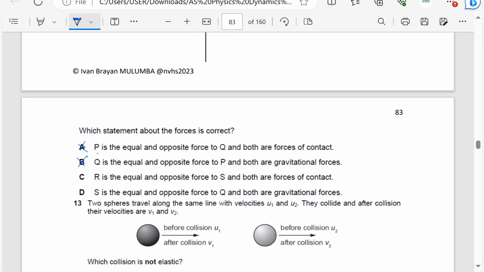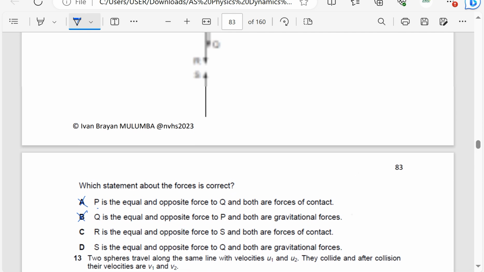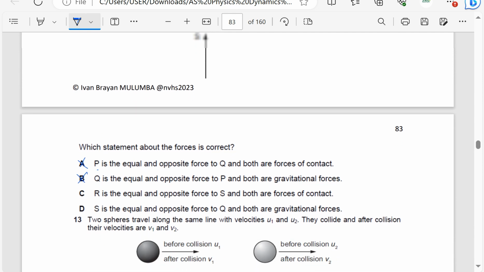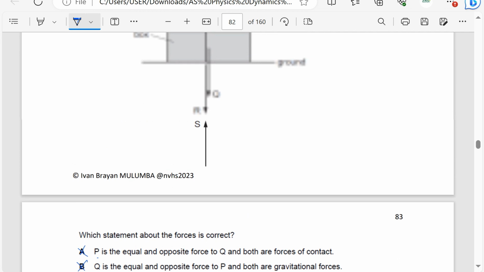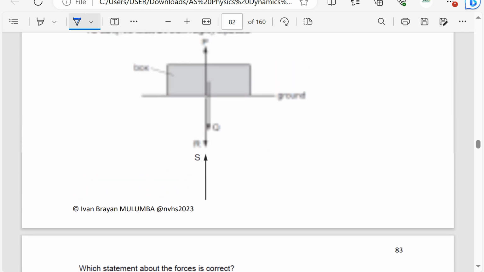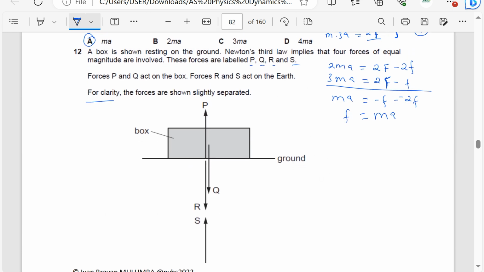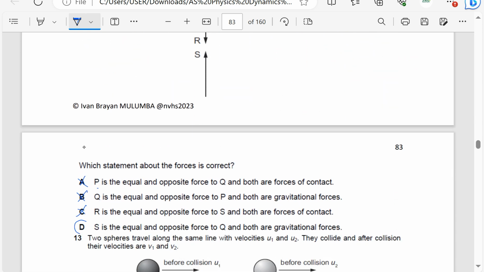Then R is the equal and opposite force to S. Since both R and S are acting on the earth, they are not the equal and opposite forces to each other. S is equal and opposite to Q. Remember, S is from the earth. The force Q acts on the box, S acts on the earth. Those are equal and opposite, so the answer is D. Because from Newton's third law, the two forces must be acting on different objects. S is the equal and opposite force to Q, and both are gravitational forces, so the answer is D.